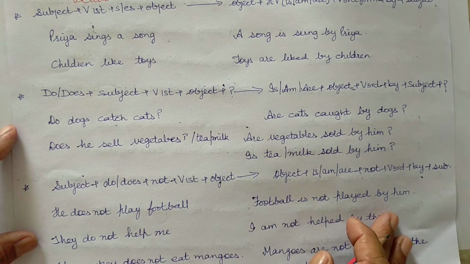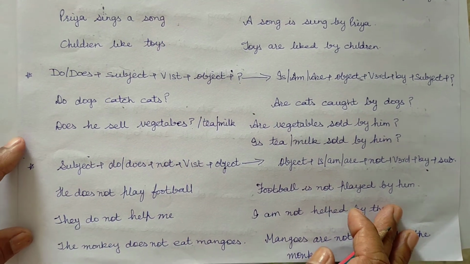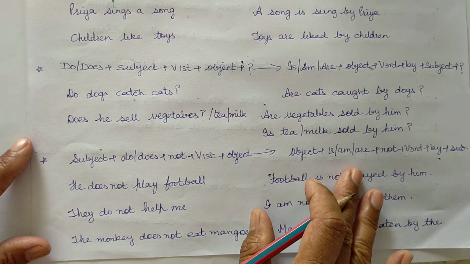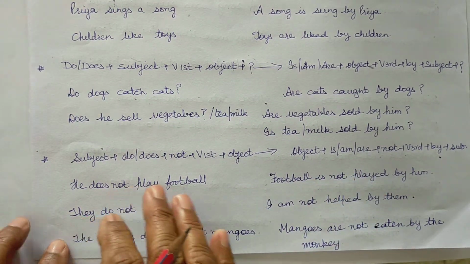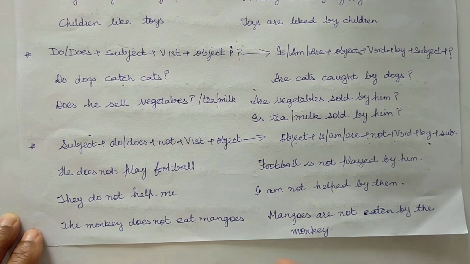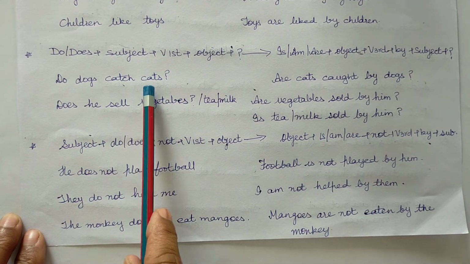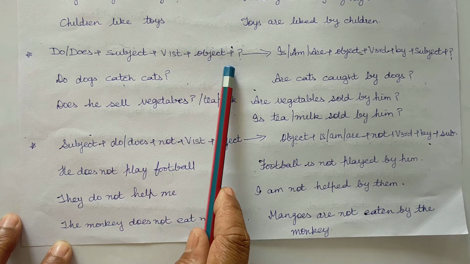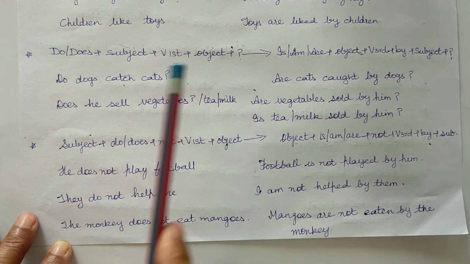For the interrogative form in the same tense, do or does plus subject plus verb's first form plus object plus question mark.